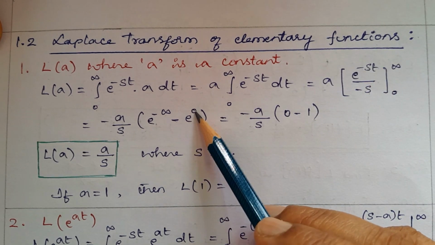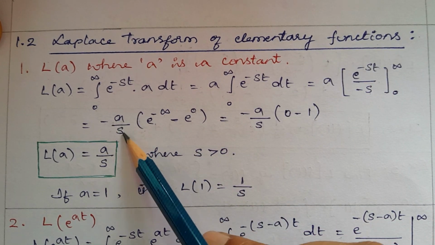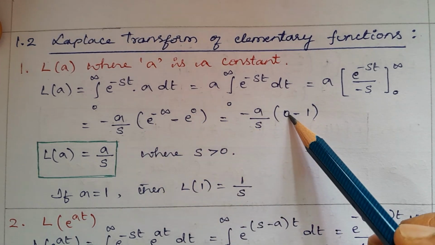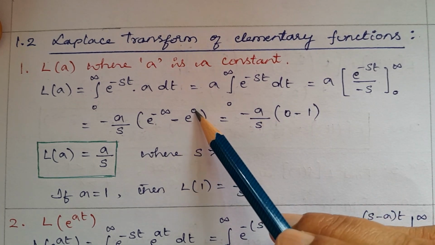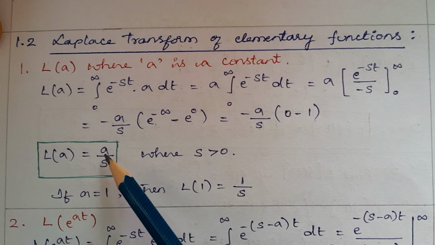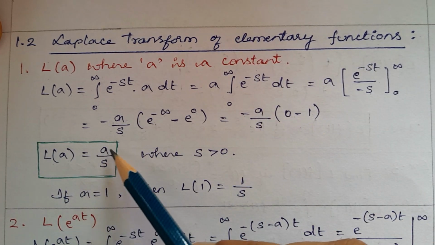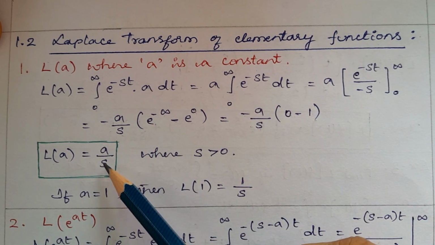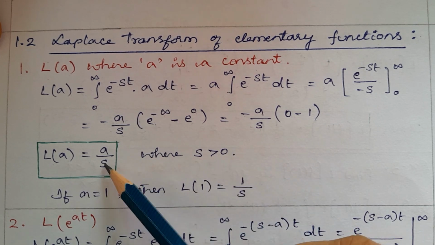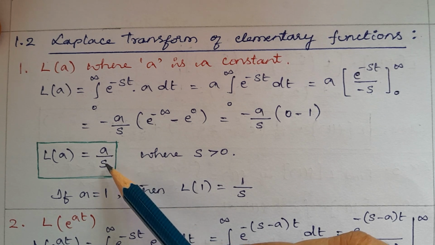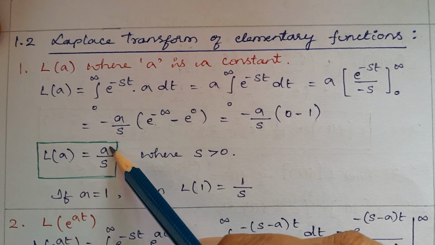So e power of 0 is 1. Equal to minus A upon s times, e power of minus infinity is 0, minus e power of 0 is 1. Laplace transform of A equal to minus minus plus A by s into 1, which is A by s, where s is greater than 0. Otherwise, the value becomes infinity. So therefore, Laplace transform of A equal to A upon s.